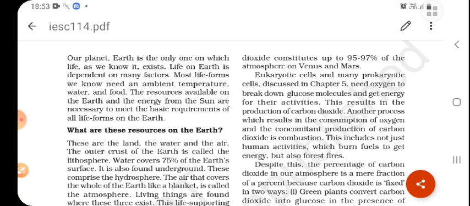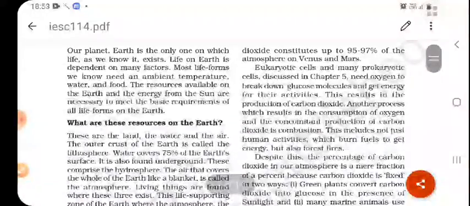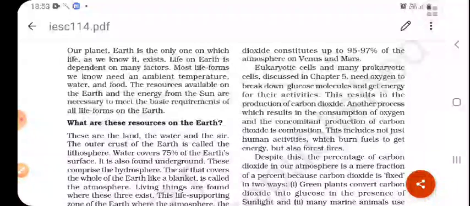It is about 95 to 97% of the atmosphere. Eukaryotic cells and prokaryotic cells, which we have discussed in chapter 5, need oxygen to break down glucose molecules and get energy for their activities, and this results in the production of carbon dioxide. Another process which results in the consumption of oxygen and concomitant production of carbon dioxide is combustion. This includes not just human activities which burn fuels to get energy, but also forest fires.